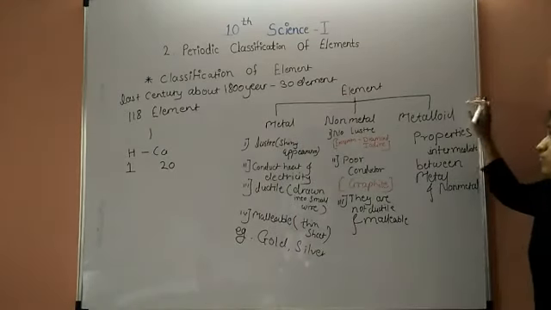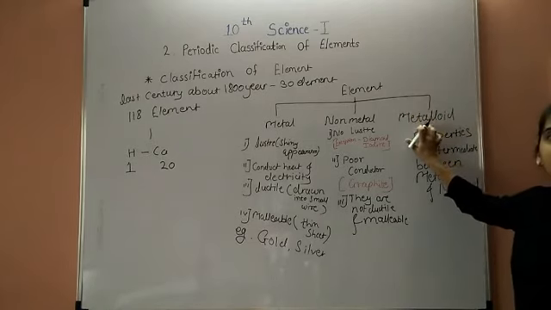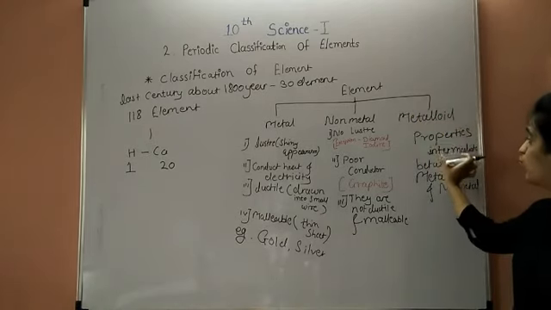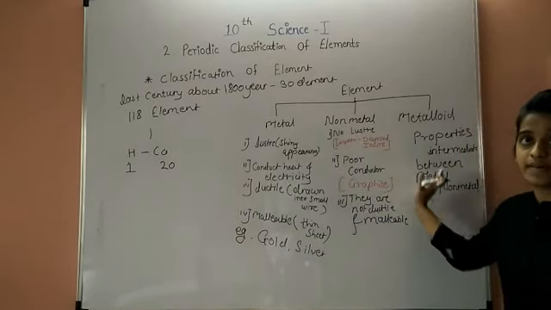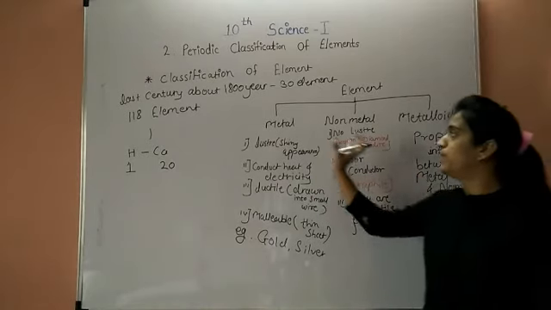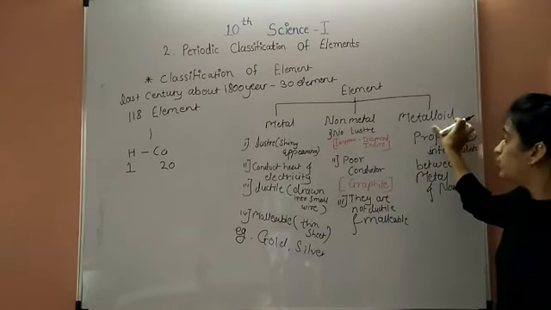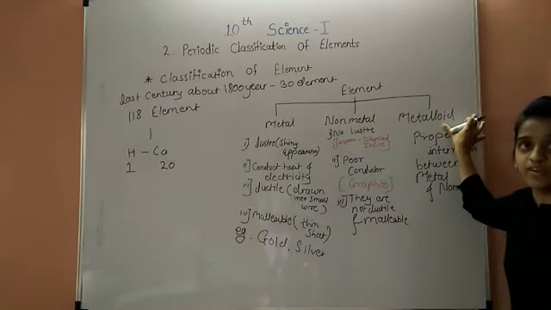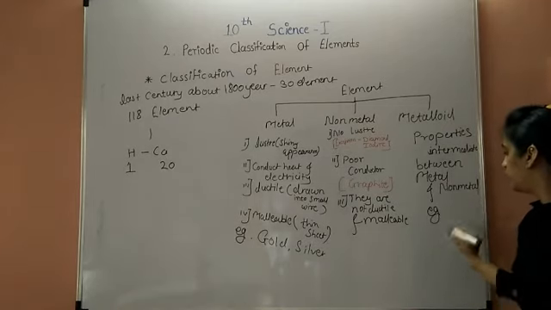Next, the third type of element in the classification is the metalloid. Metalloid means semi-metal, with properties intermediate between metal and non-metal. That means some properties are of a metal and some properties are of a non-metal. So it is called a metalloid or semi-metal. Examples of metalloids are